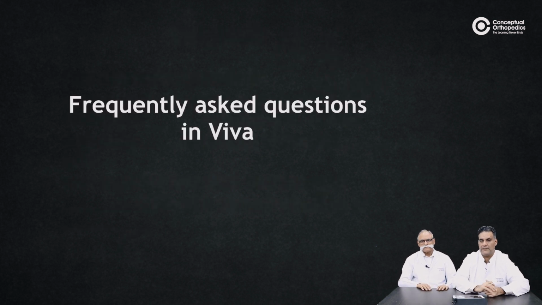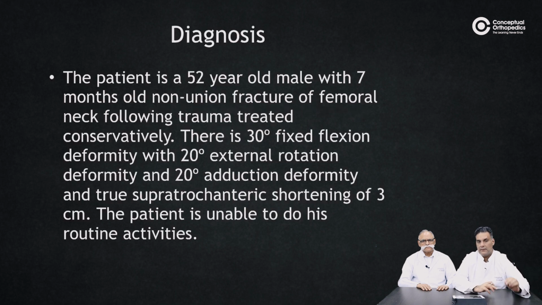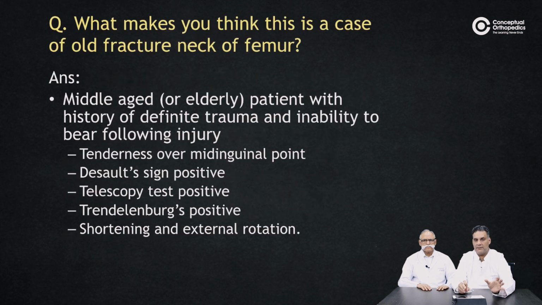Yeah. And then coming to the frequently asked questions in the viva. The patient presentation, as Sir said, will usually not have the deformities, but every candidate who presents a hip case should be able to include the age, the sex, the duration, a clinical diagnosis with the deformities, with the shortening, and the level of activity that a patient can perform. First question, why is it neck femur?